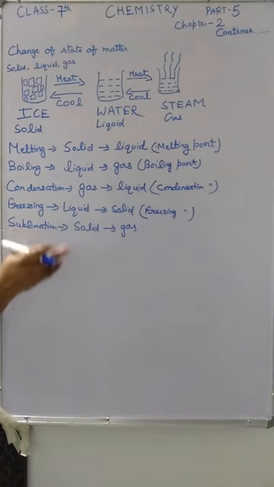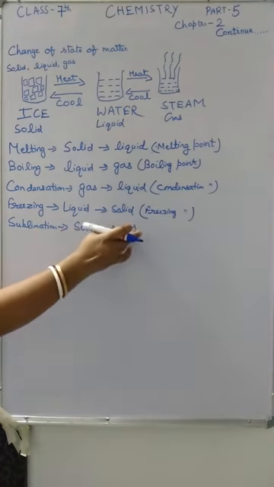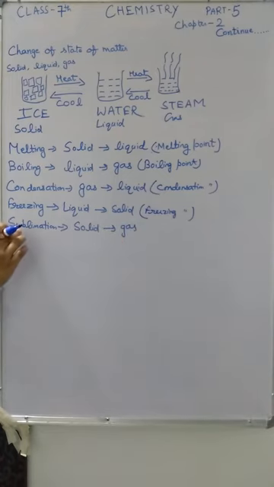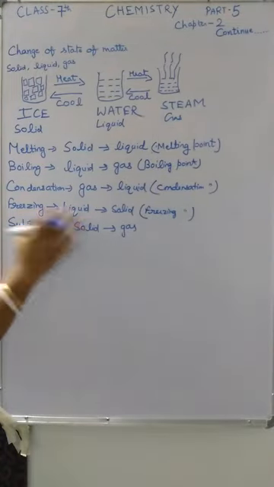For example, iodine, camphor, naphthalene and ammonium chloride are some examples of substances that undergo sublimation. I think all have seen naphthalene balls. If you keep naphthalene balls in your cupboard, after a few months you will see that they change into gaseous state. Only the smell you can feel; that solid form you will not get. So that is called sublimation.